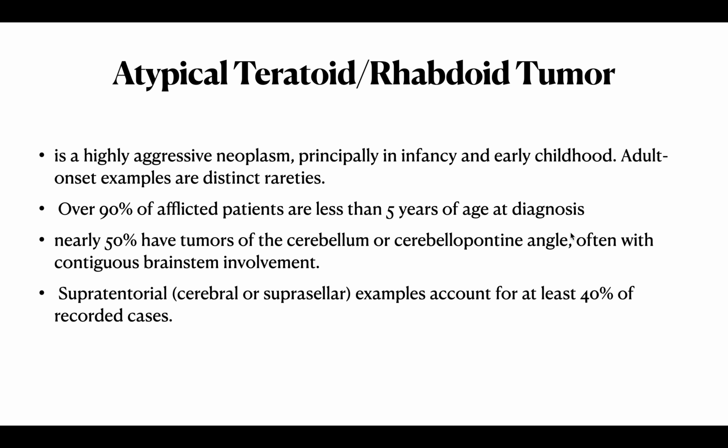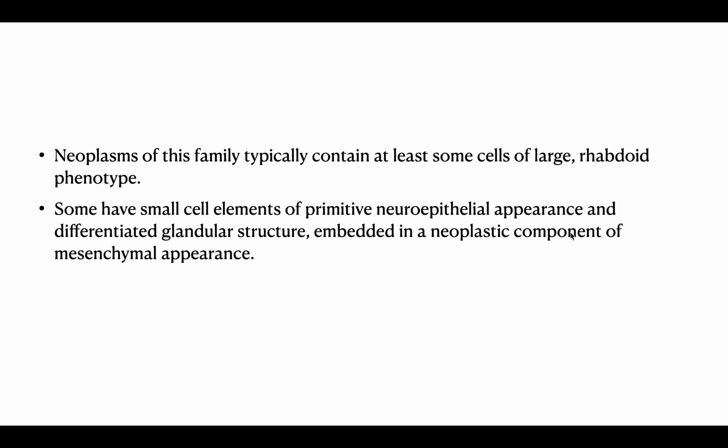The next in discussion is the atypical teratoid rhabdoid tumor, which is a highly aggressive neoplasm, principally in infancy and early childhood. Adult onset examples are distinct rarities. Over 90% of the affected patients are less than 5 years of age, and nearly 50% have tumors of the cerebellum or the cerebellopontine angle, often with contiguous brainstem involvement. Supratentorial examples account for at least 40% of cases.